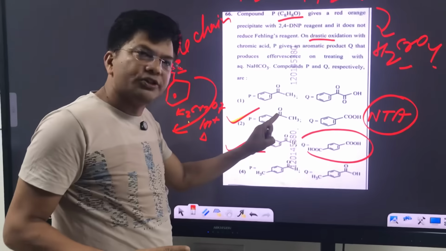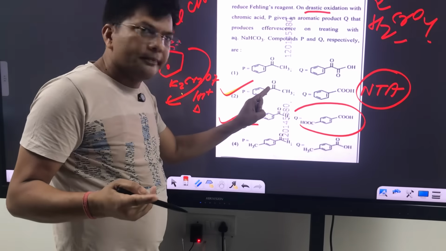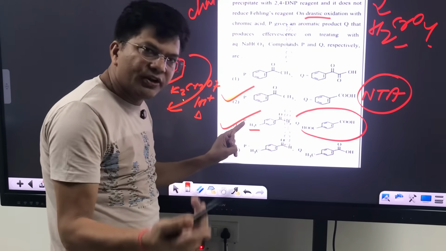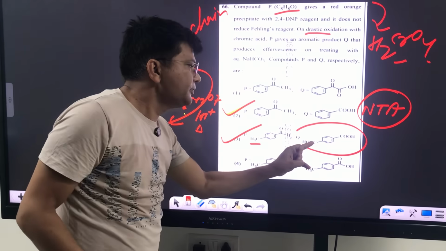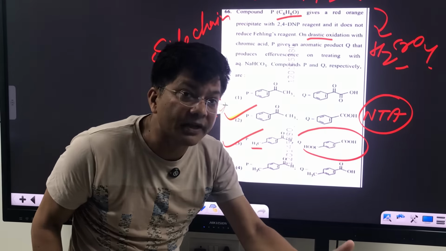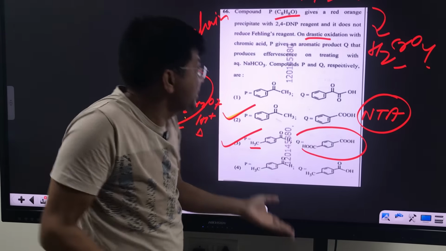This is the oxidation of ketone, right? And this is side chain oxidation, but K2Cr2O7 will do the same thing, and they are giving positive sodium bicarbonate test. कौन देता है sodium bicarbonate test?